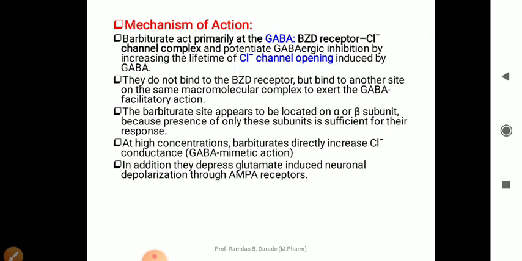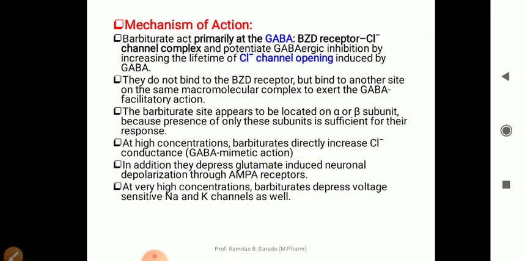Glutamate is an excitatory neurotransmitter. The role of the barbiturate is to depress the central nervous system. So whenever there is glutamate induced neuronal excitement or depolarization, that excitement is decreased by these barbiturates. This excitement takes place through AMPA receptors, but the barbiturate acts as an antagonist of glutamate.